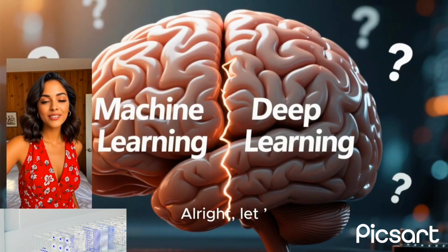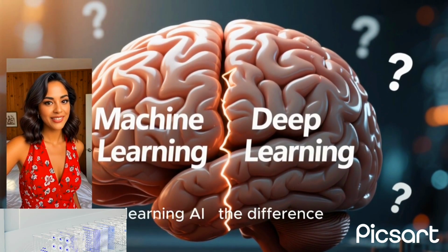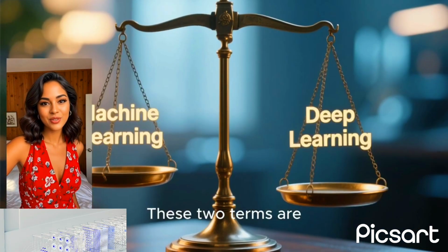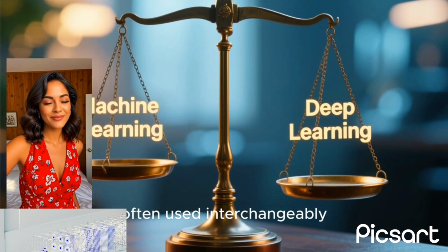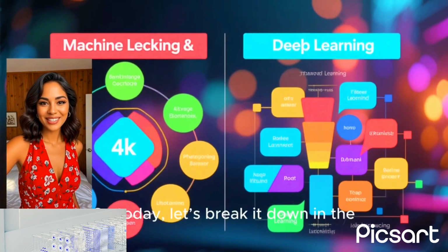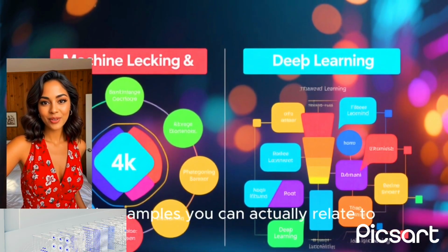All right, let us talk about something that confuses a lot of people when they first start learning AI, the difference between machine learning and deep learning. These two terms are often used interchangeably, and while they're definitely related, they're not the same thing. So today, let's break it down in the simplest way possible, with examples you can actually relate to.